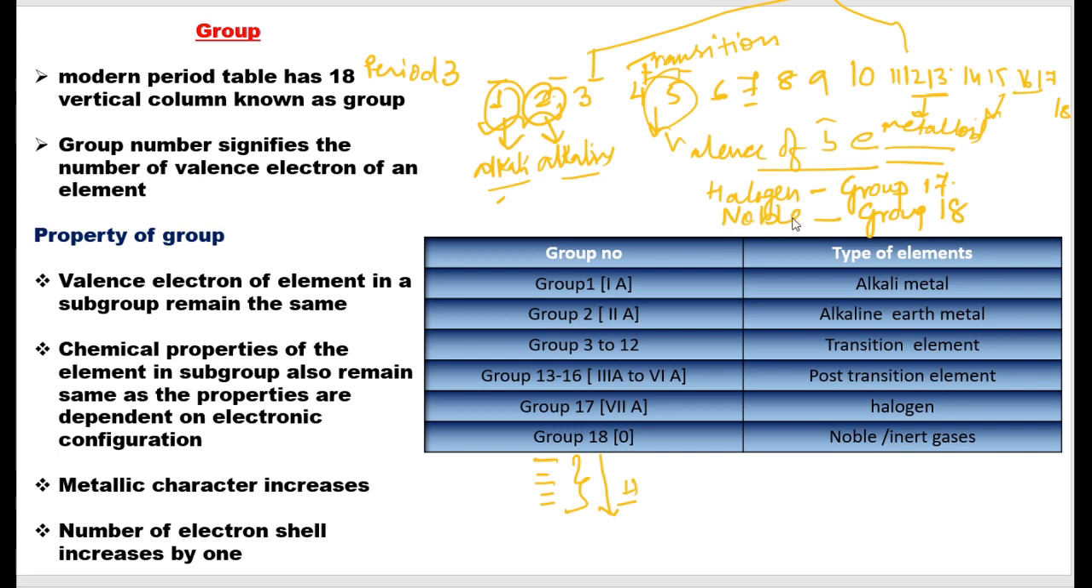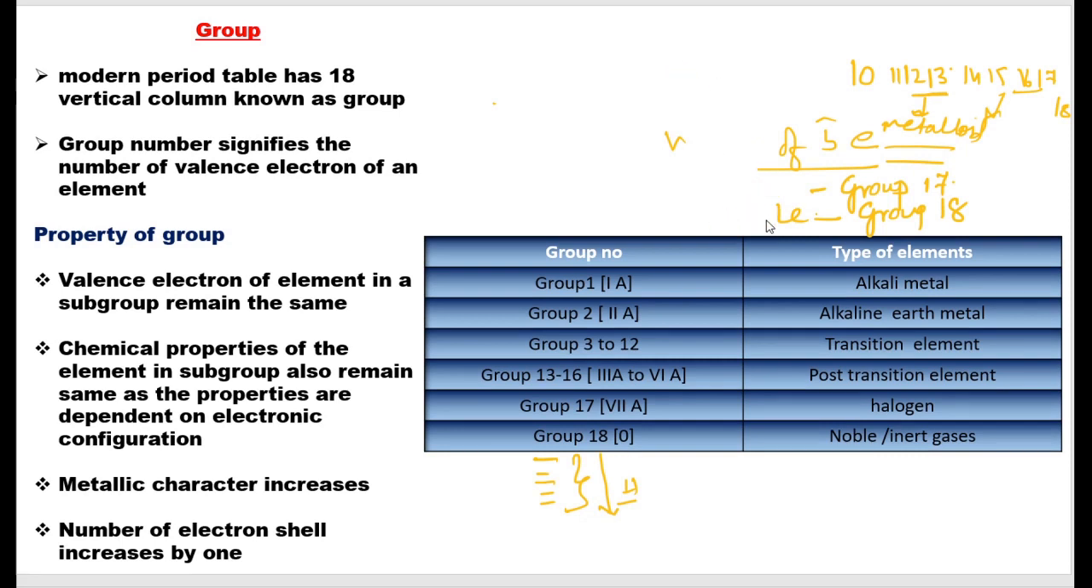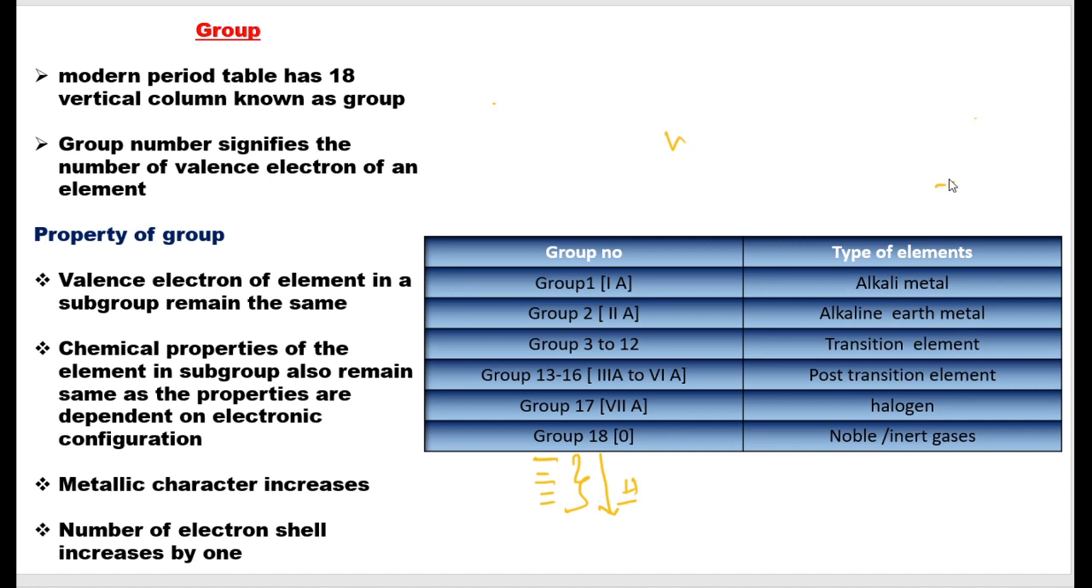Why noble or inert? The first thing about inert is that the electronic configuration is completely filled. That means all the orbitals are completely filled. There is no deficiency of electrons, and thus this makes them non-reactive. As they are non-reactive, they are called inert.